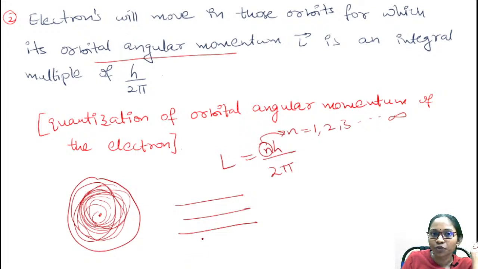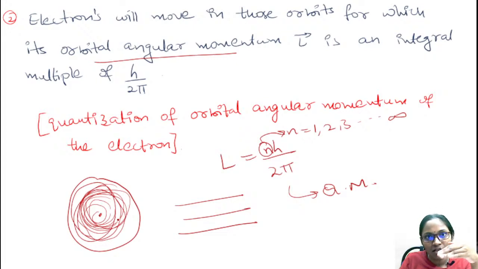These are not continuous. That means this theory is related to quantum mechanics. The first postulate is related to classical mechanics, and the second postulate is related to quantum mechanics. It obeys quantum principles because we are having discrete energy levels. An atom contains discrete orbits or discrete energy levels. Therefore, the second postulate obeys quantum principles.